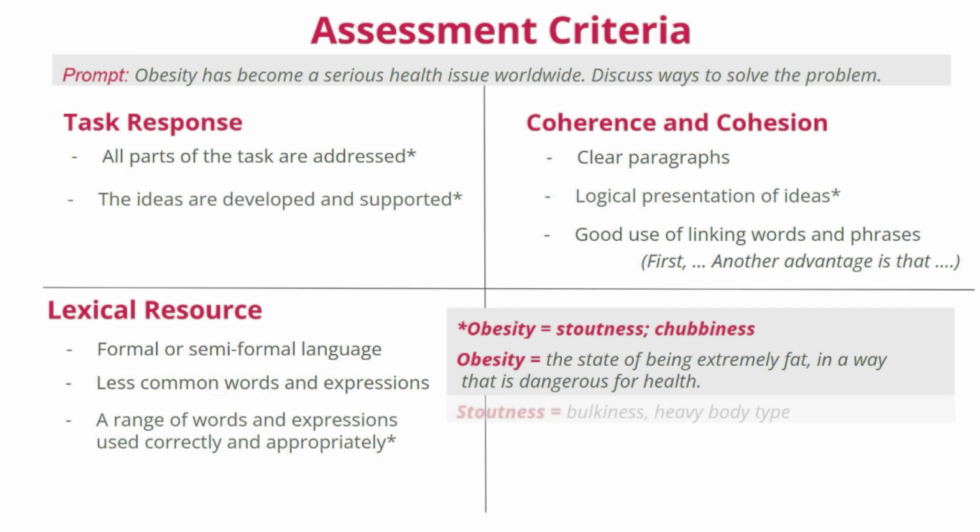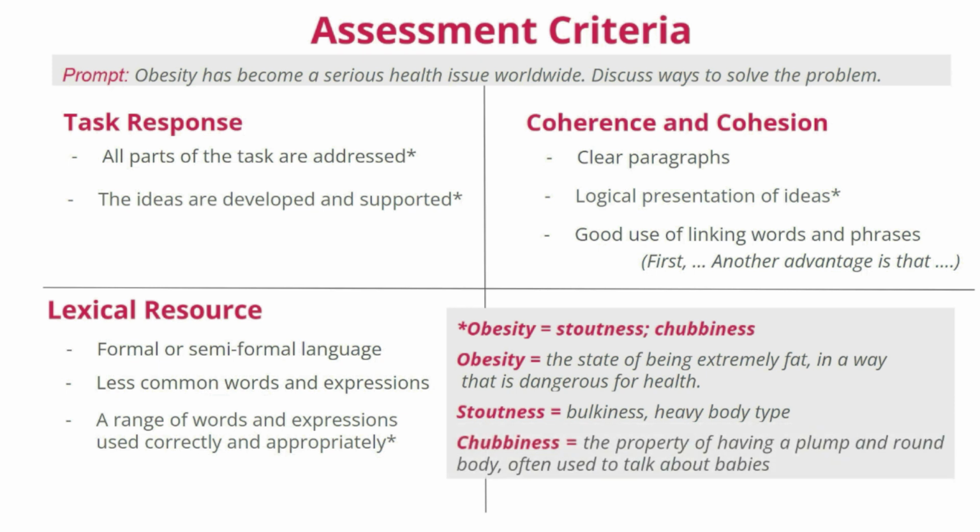However, stoutness is the same as bulkiness, and it describes somebody with a heavy body type, and that is not exactly the same as obesity, because there is no danger for health when we use this word. Next, chubbiness is actually the property of having a plump and round body.